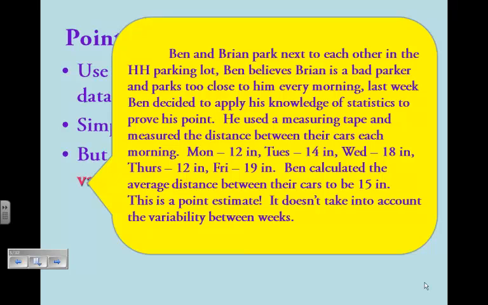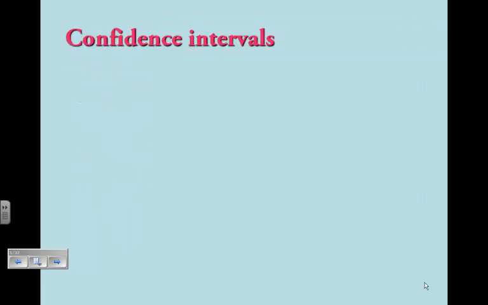He used a measuring tape and he measured the distance between their cars each morning. Monday, 12 inches, Tuesday, 14 inches, and so on. Ben calculated the average distance between their cars to be 15 inches. This is a point estimate. It doesn't take into account the variability between weeks. Some weeks it's rainy, some weeks it's snowy, some weeks it's sunny, some weeks Brian had breakfast, some weeks he didn't. Things change. So point estimate is very easy, not always very precise.